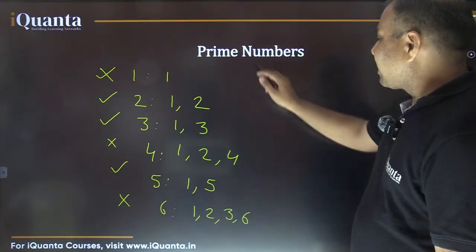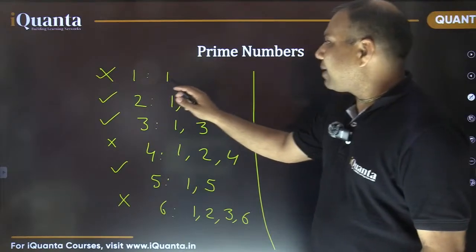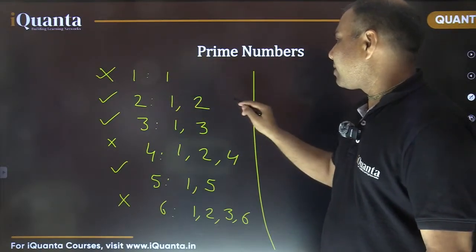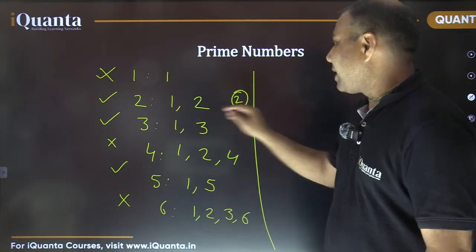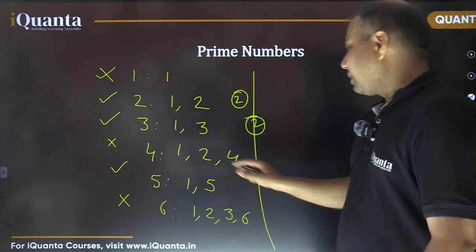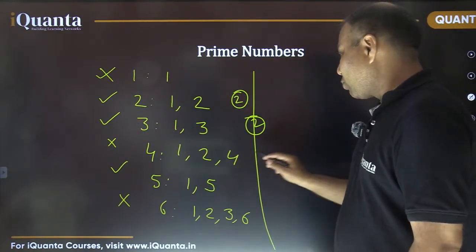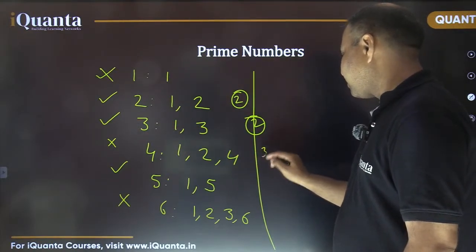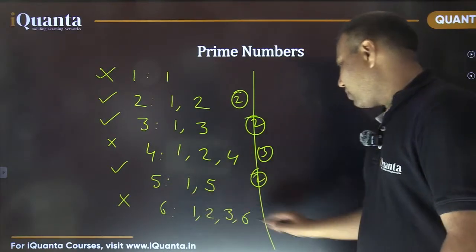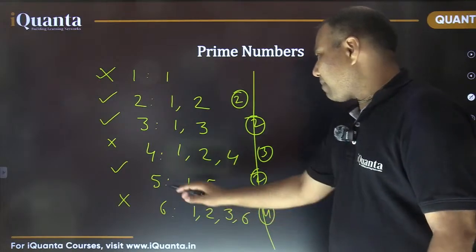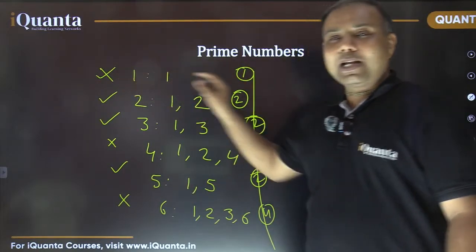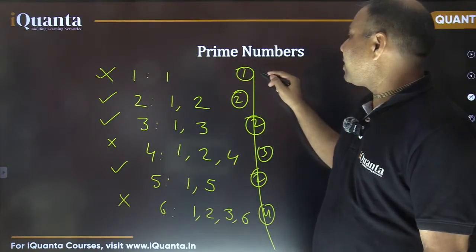Okay, so I hope it is clear now. So when a number has exactly two natural number divisors, it is a prime number. This also is having two divisors, this is a prime number. This one was having 3, it is not. So this is called a composite number. This was having 2, so this is a prime number. This was having 4, so this is not a prime number. This was having only 1. So 1 is the only number which is having exactly one divisor.